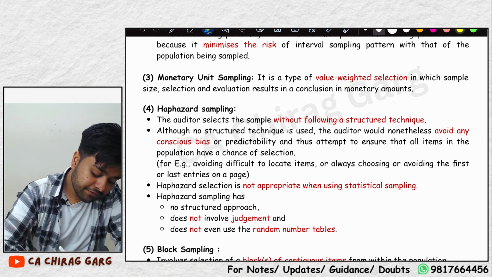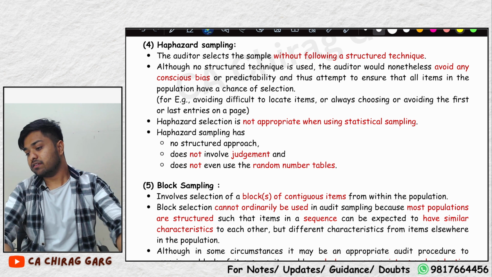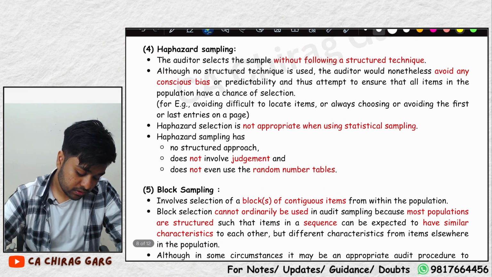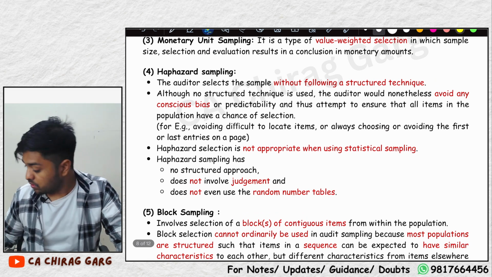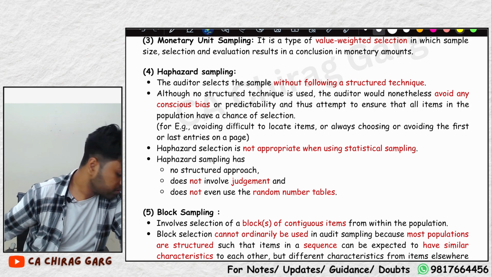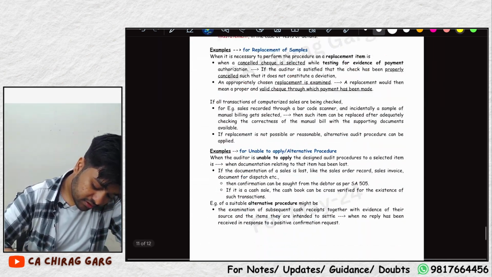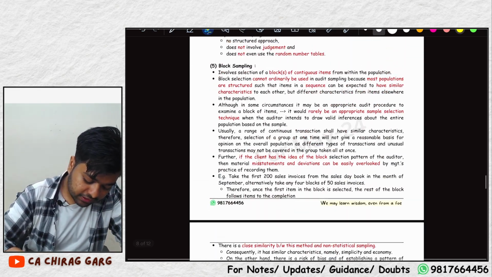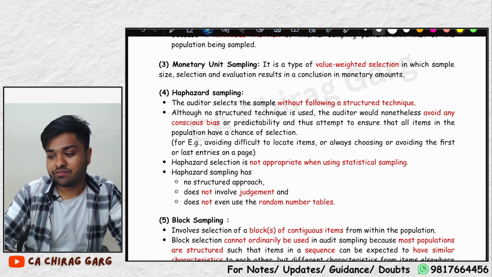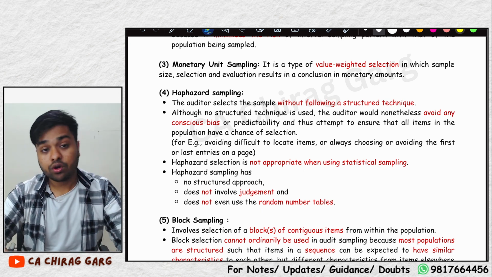Monetary unit sampling is a value weighted sampling, and my pencil's charging is over. What should we do now? I have not got any charger also. And how much is the chapter left? Only 2 pages chapter left. Can we continue like this only? Sorry for that. I forgot to charge my pencil.